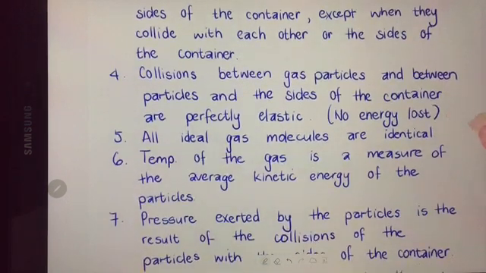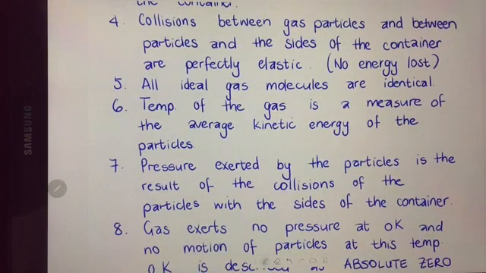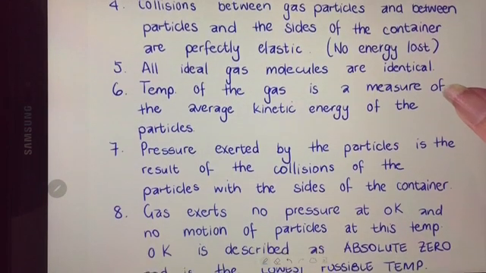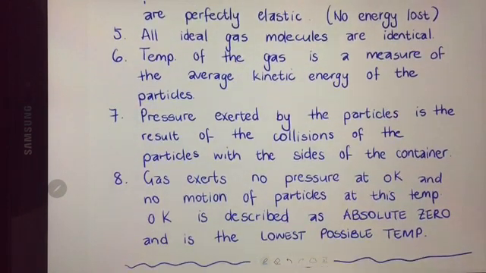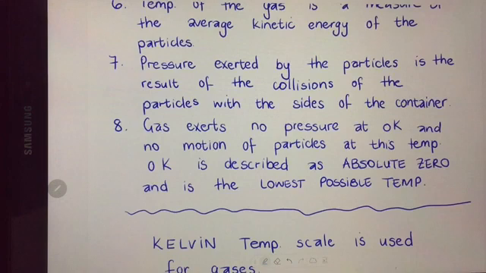Number 5, all ideal gas molecules are identical. Number 6, the temperature of the gas is a measure of the average kinetic energy of the particles. Number 7, pressure exerted by the particles is the result of the collisions of the particles with the sides of the container. And number 8, the gas exerts no pressure at 0 Kelvin, and there is no motion of particles at this temperature as well. So 0 Kelvin is described as absolute zero, and this is the lowest possible temperature.